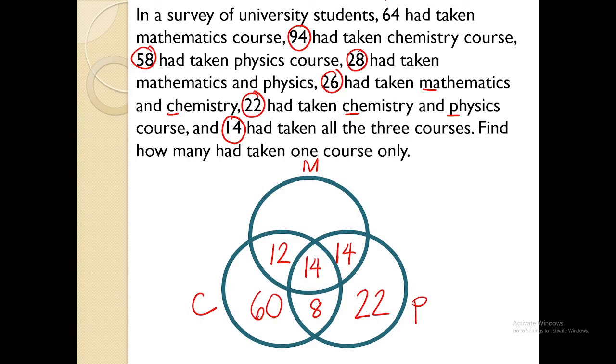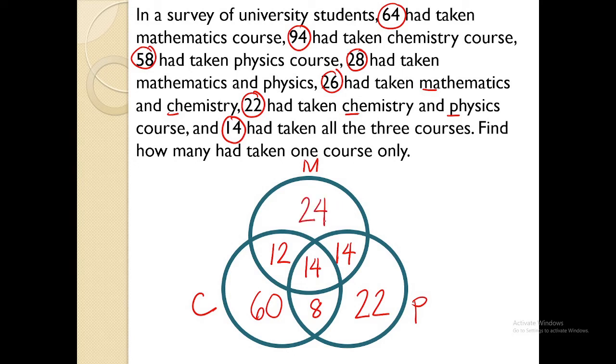And lastly, for 64, we'll be referring to mathematics. 64 minus 12 minus 14 minus 14. That will give us 24.